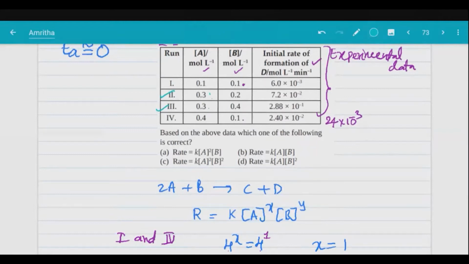So now from 2 and 3, just check, rate 7.2 into 10 power minus 2 goes to 28.8. That is just 4 times, right? Again, the rate increased 4 times, while B increased 2 times. Now tell me, what is the order now? What is the Y value? You can find it very easily now.